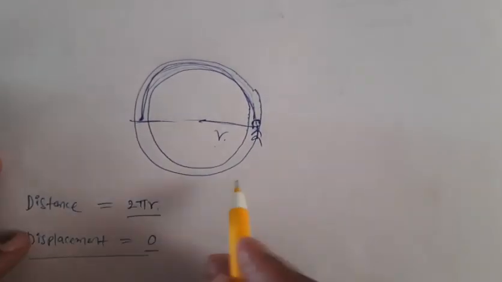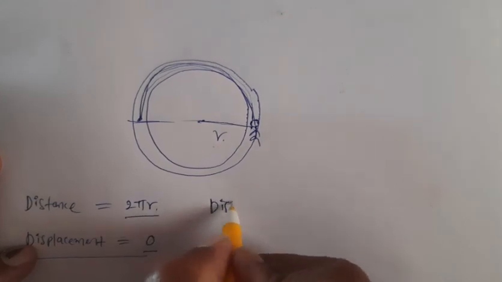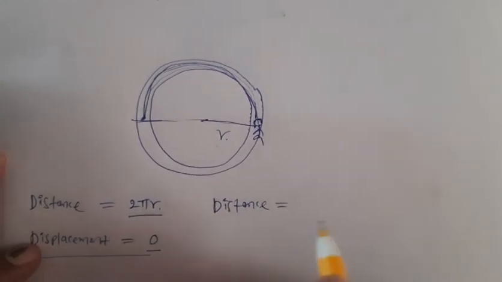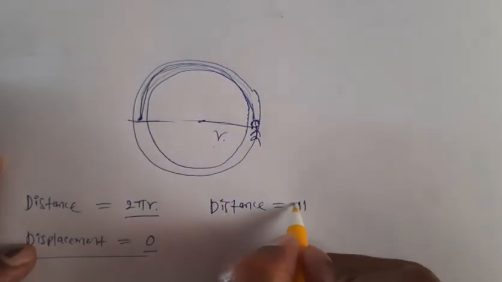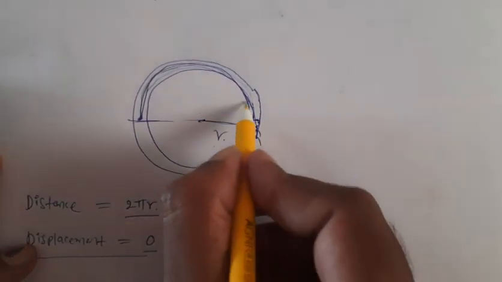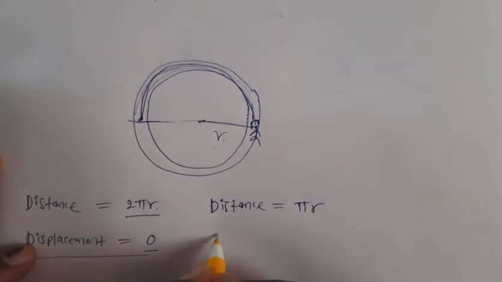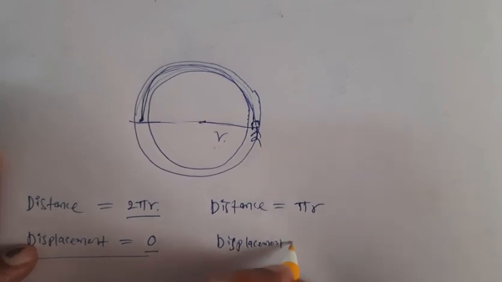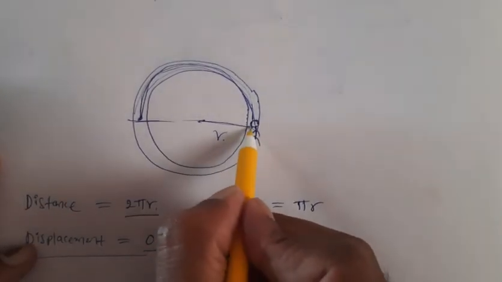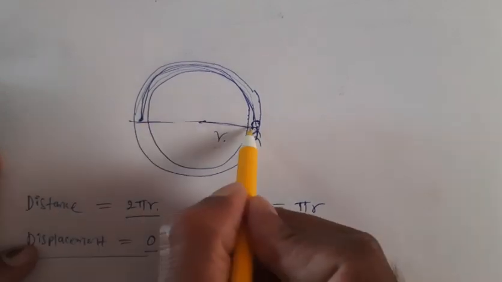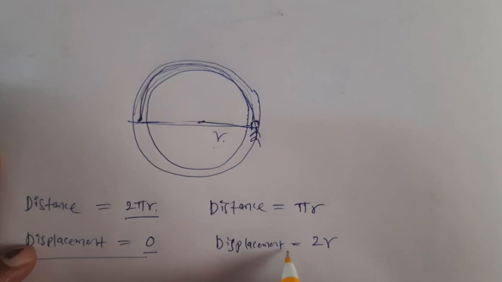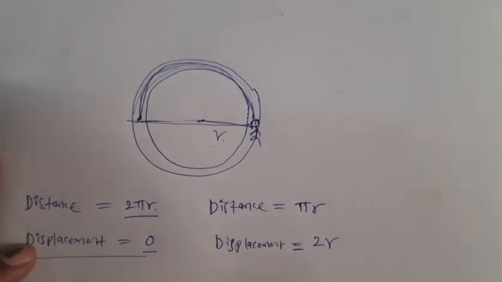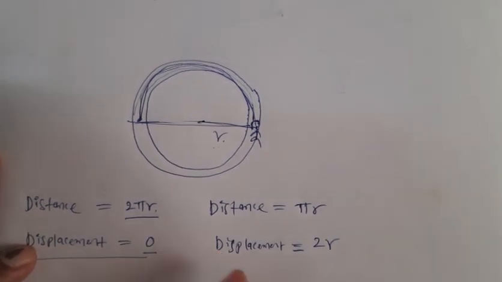In that case, what is the distance traveled by you? That is half of the circumference, right? That is pi r. Pi r is the distance traveled by you. But what about the displacement? Displacement is the shortest distance between the initial point and the final point. That is the diameter of the circular track, that is 2 into r. So this is the main difference between distance traveled and displacement.